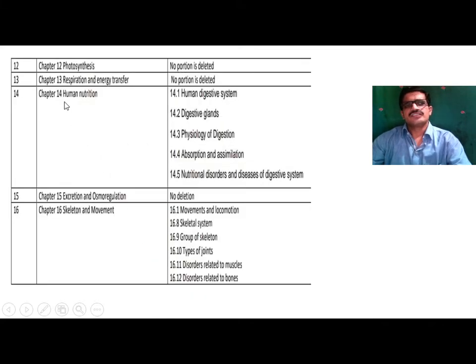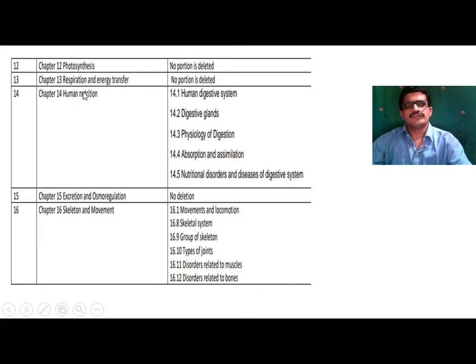Then the next chapter is chapter number 12, that is photosynthesis. This chapter is as it is, there is no deletion of any portion from this chapter. Chapter number 13 is related to respiration and energy transfer. In this chapter also no portion is deleted.